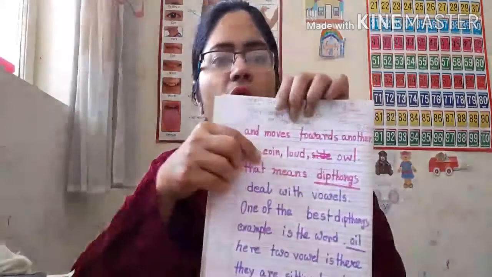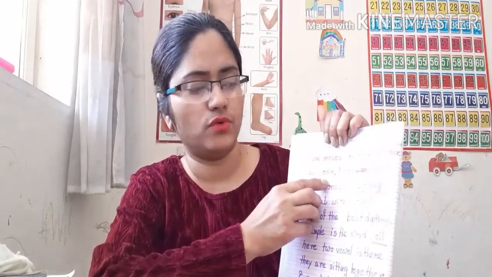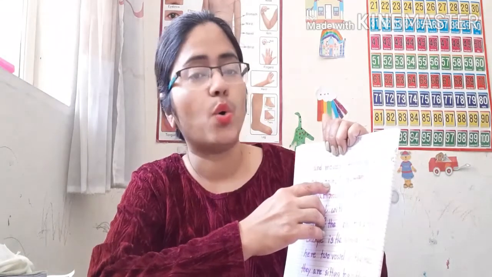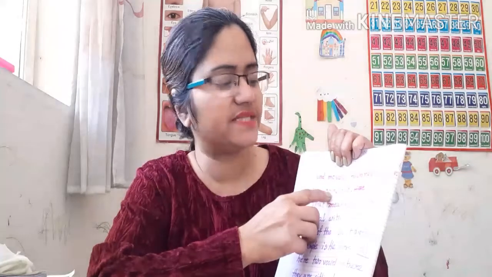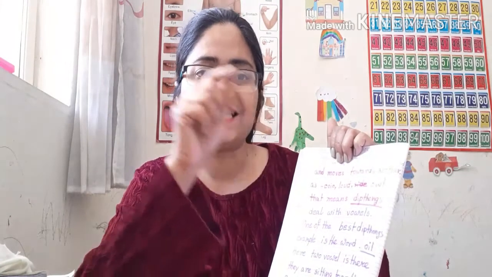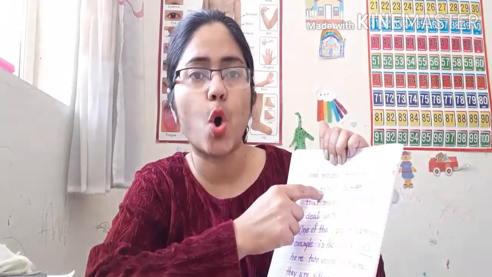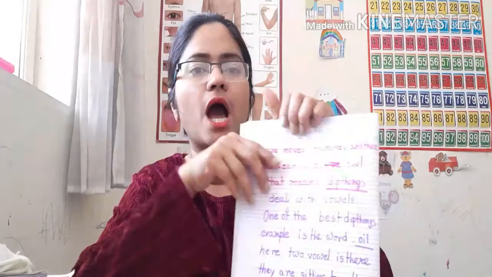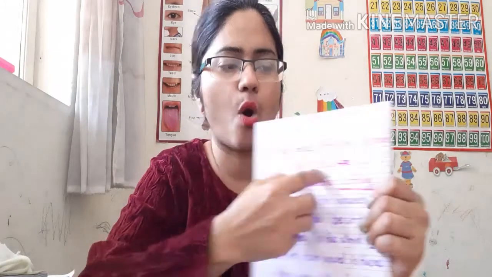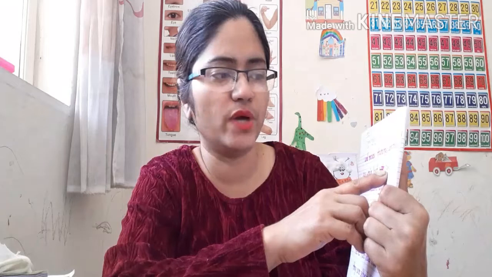Let me explain. When I say coin, C-O-I-N, coin: O is a vowel, I is a vowel, but the O and I sounds are not applicable here. O sound is O, I sound is E, but the O and I sounds are not clearly heard here. What is the sound? Oi. L-O-U-D, ow, loud. Next, owl, O-W-L, owl. Then these kinds of things are diphthongs.